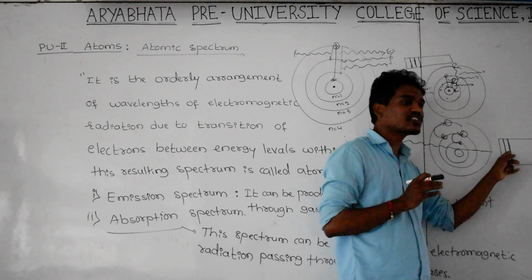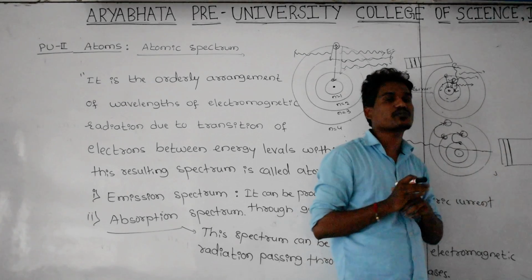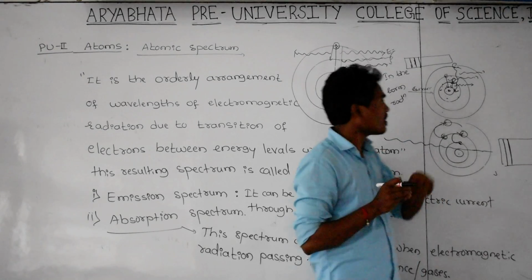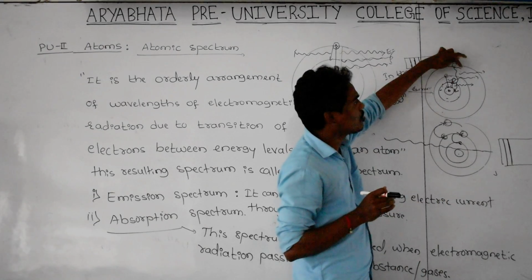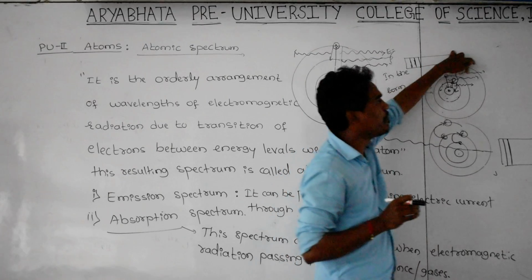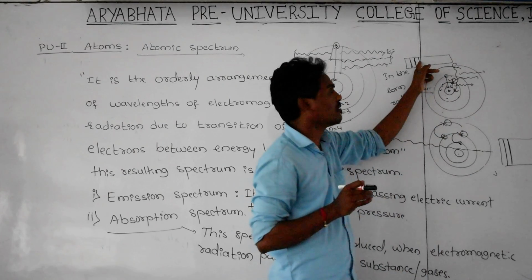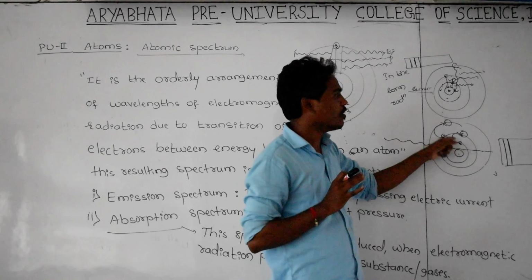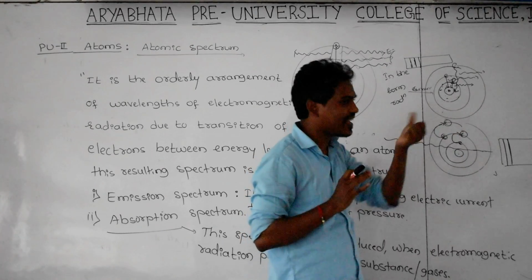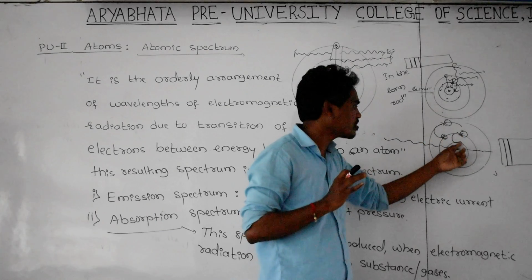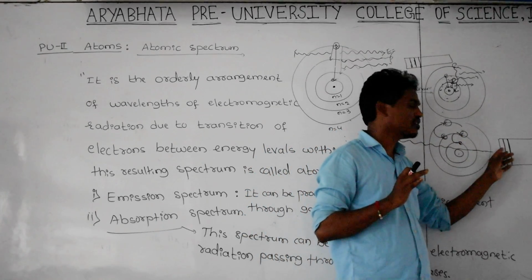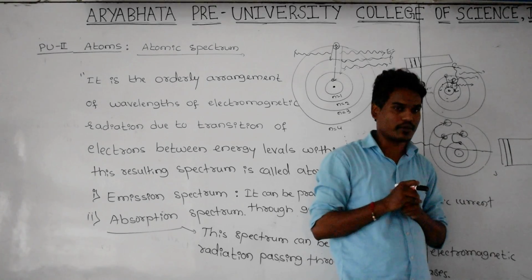That's why it is giving some dark lines on the screen. The resulting spectrum is called the absorption spectrum. When an electron jumps from higher to lower, it emits wavelengths, and the spectrum is called an emission spectrum. Here, the electron jumps from lower to higher and absorbs the radiation, absorbs the wavelength. That's why the resulting spectrum is called the absorption spectra.